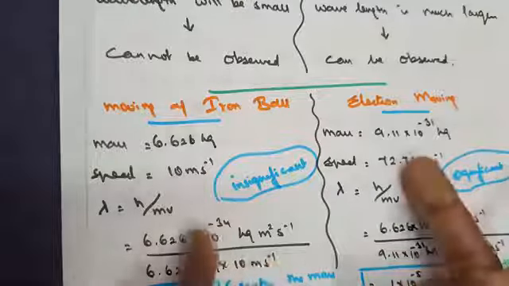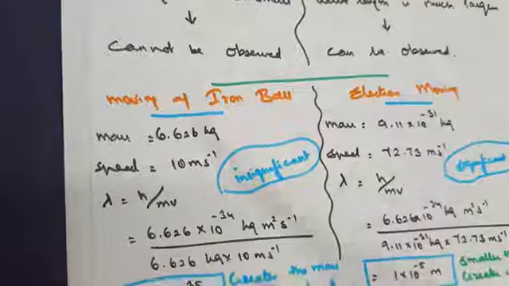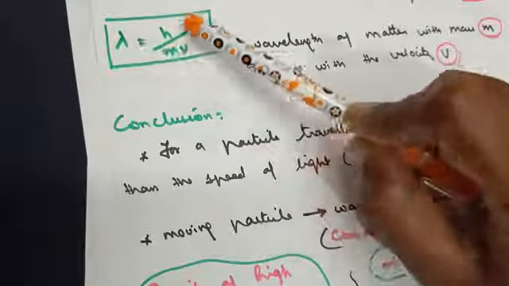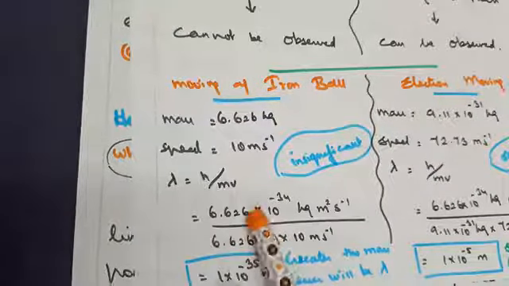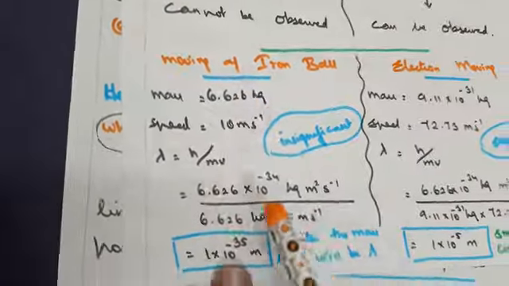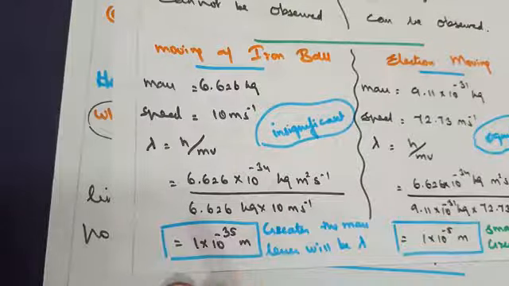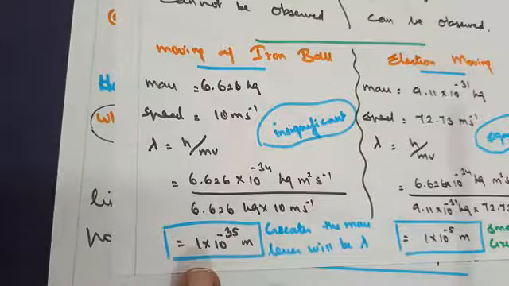More than the example, the concept given here you need to understand, so nothing to get worked up about. As we know, the formula in terms of particle wavelength is λ = h/mv. We know h is Planck's constant, and the mass and velocity values are given. When we substitute and do the calculations, we arrive at the answer 1 × 10⁻³⁵ meter.